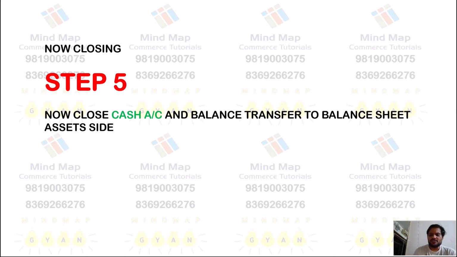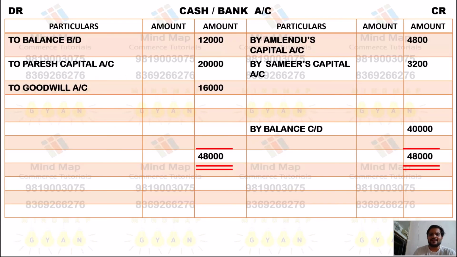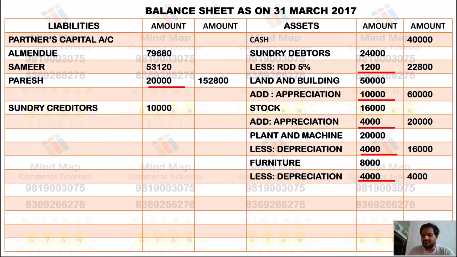So we'll close the cash account and whatever balance we get, we transfer to balance sheet asset side. So after getting this, the debit side is heavier, so we'll close this, all these three total marked 48,000 and we minus this amount, so we'll have a balance of 40,000, sorry, and we transfer to balance sheet asset side, directly in the outer column, 40,000. So this is how we have finished everything over here.